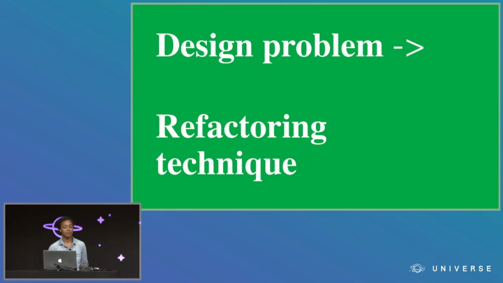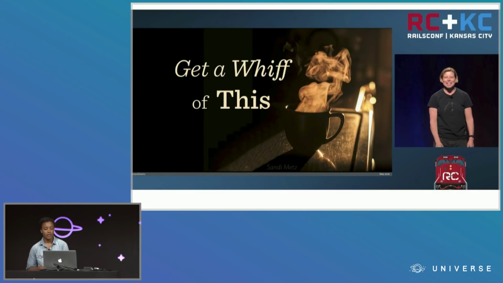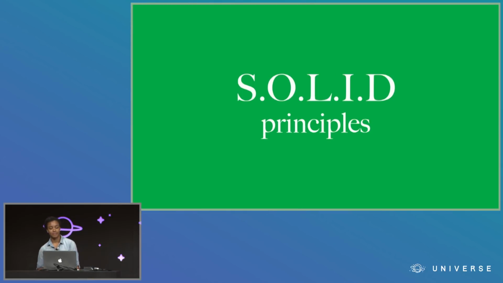Now, for that reason, this talk is not going to focus specifically on how to correct your code, but more about that very first step of identifying exactly what problem it is that we have. For a great talk about how you can use design principle violations to find out exactly how to fix them, I recommend Sandy Metz's Get a Whiff of This. This talk goes in detail about matching up code smells with their prescribed refactoring to fix them. But again, here I'm focusing on the first step, how to find the design problem to begin with.